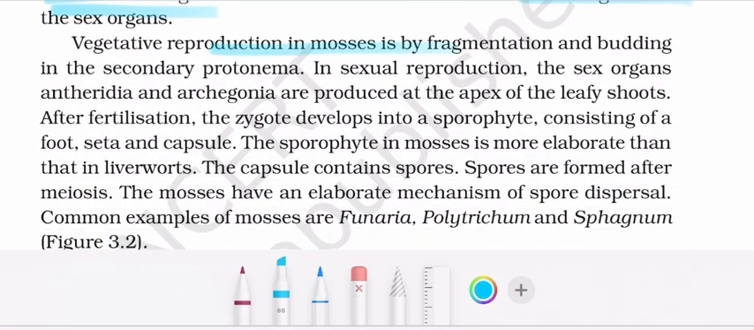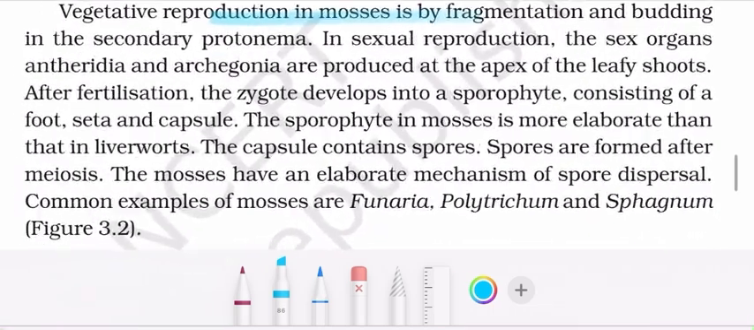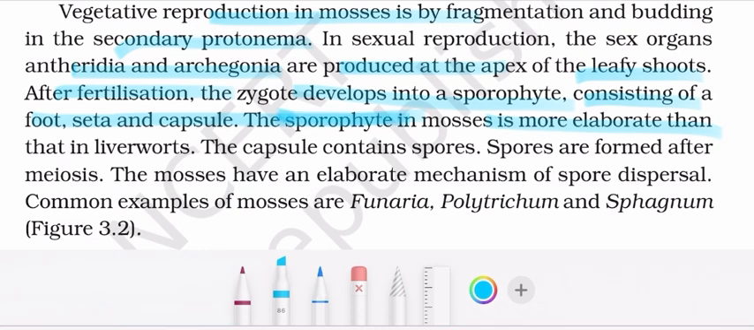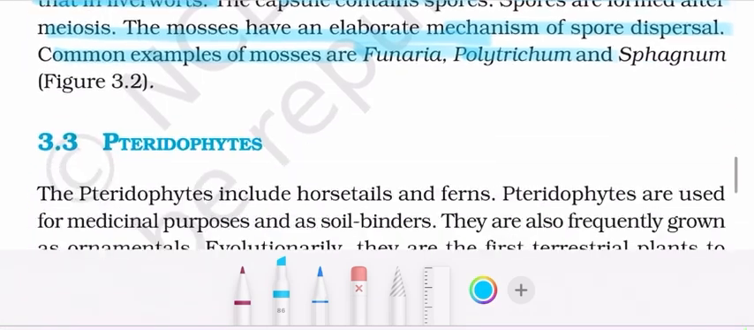Vegetative reproduction in mosses is by fragmentation and budding in the secondary protonema. In sexual reproduction, the sex organs, antheridia and archegonia, are produced at the apex of the leafy shoots. After fertilization, the zygote develops into a sporophyte consisting of a foot, seta, and capsule. The sporophyte in mosses is more elaborate than that in liverworts. The capsule contains spores. Spores are formed after meiosis. The mosses have an elaborate mechanism of spore dispersal. Common examples of mosses are Funaria, Polytrichum, and Sphagnum.